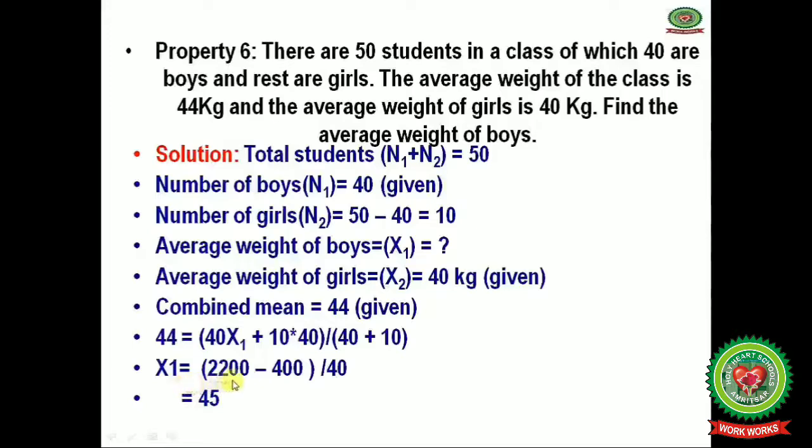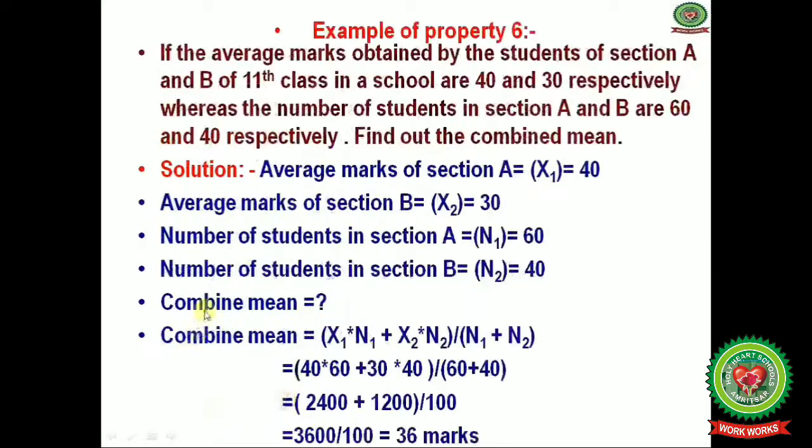Now x1 equals 2200 minus 400, divided by 40. After calculation you will get 45. So this 45 is the average weight of boys.